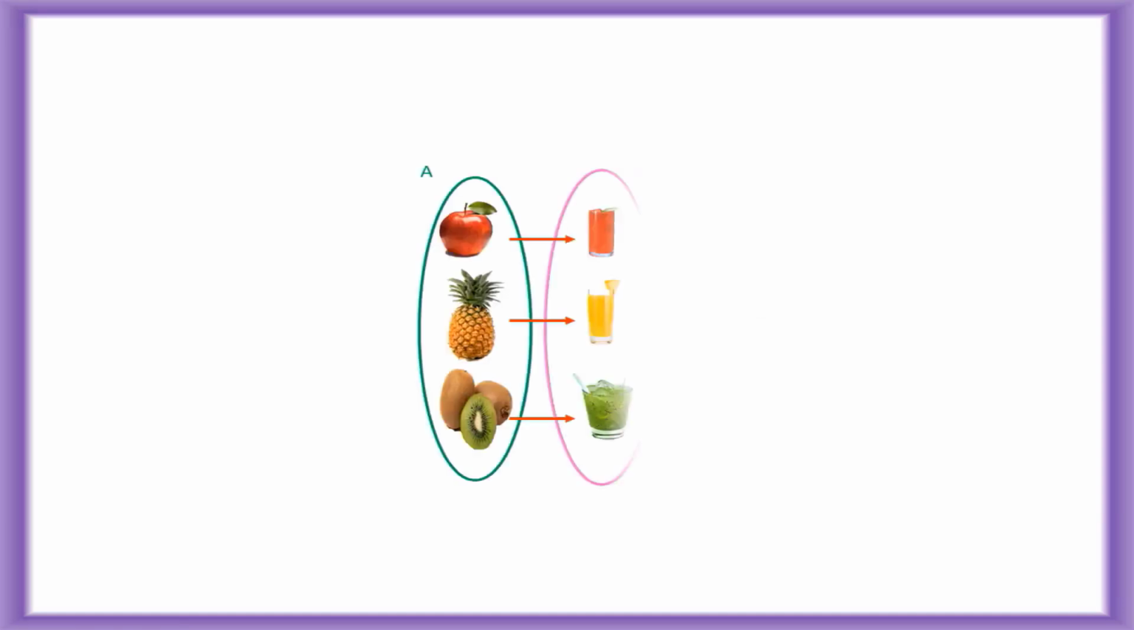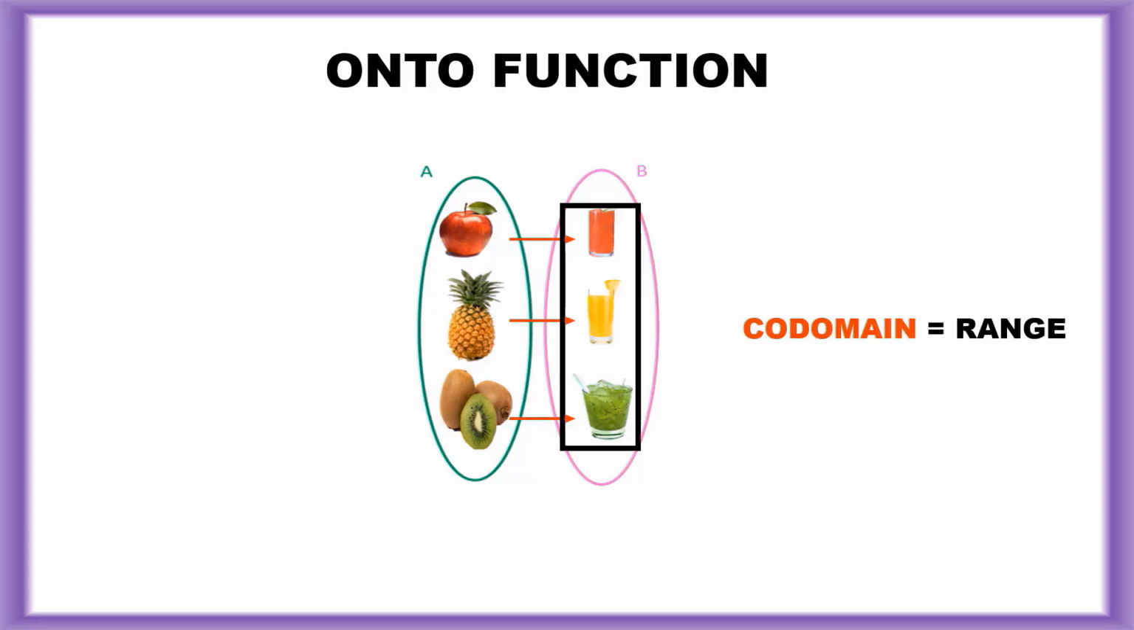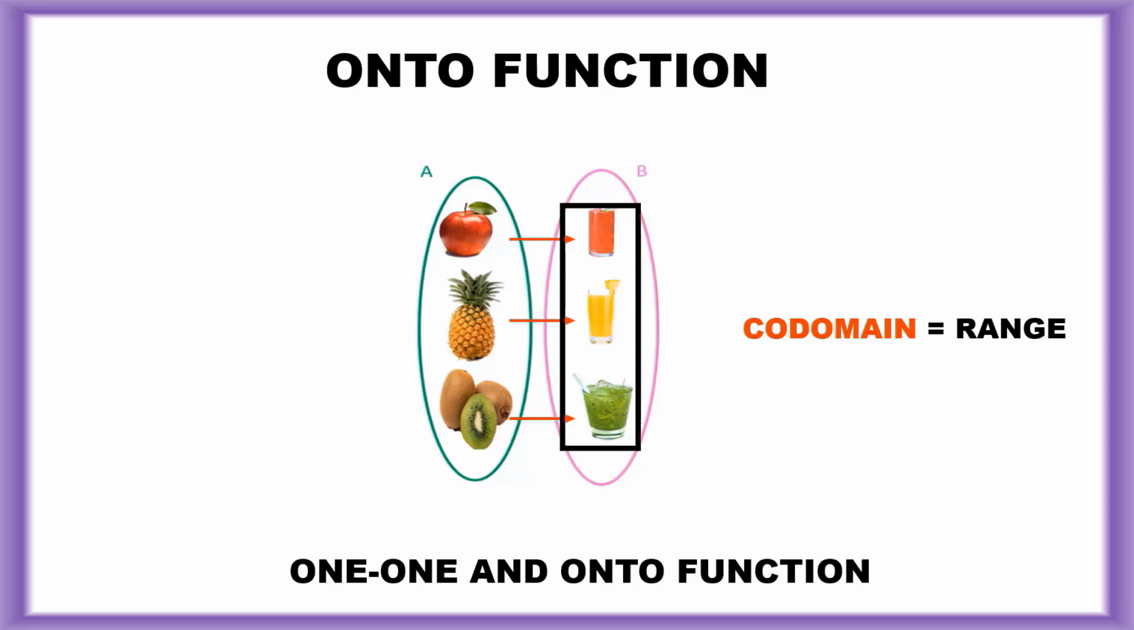Onto function. Let's consider this example. Codomain is equal to range, so it is an onto function. Every element of A has a unique image in B, so it is a one-one function, and codomain is equal to range, so it is an onto function. So it is a one-one and onto function.